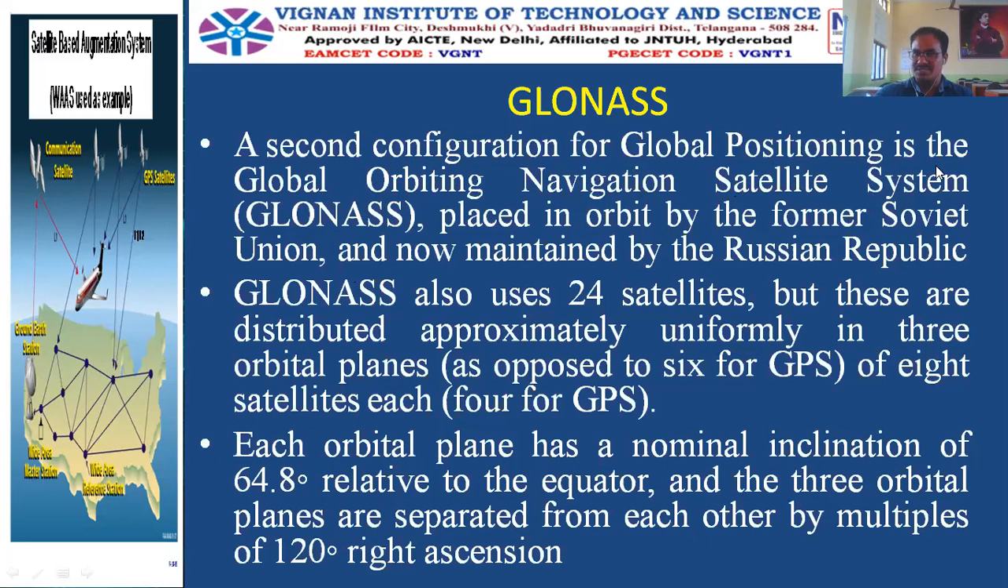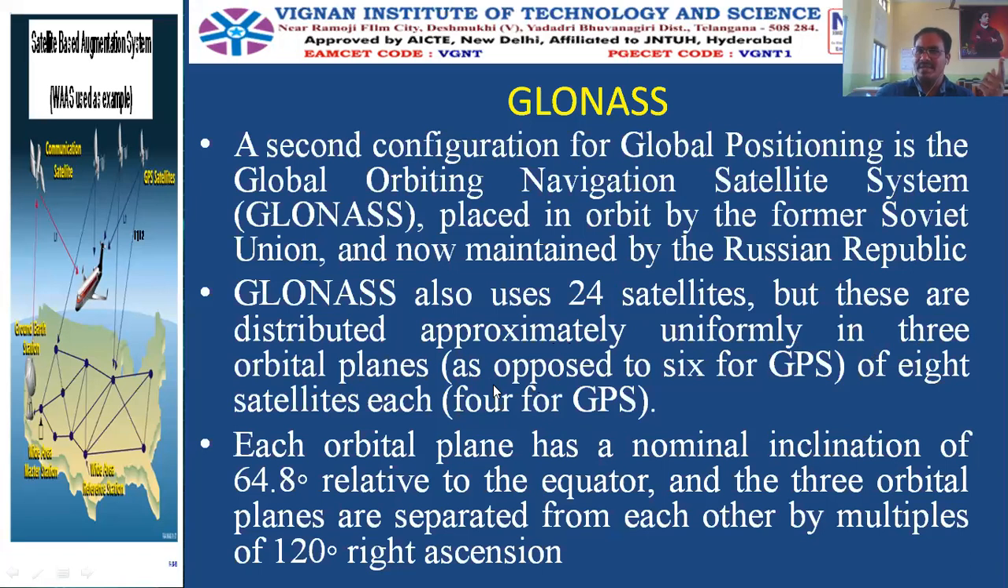GPS is Global Positioning System. GLONASS is global orbiting navigation satellite system, and it is placed in the orbit by the Soviet Union. Of course, earlier it was called Soviet Union, now it is called Russian Republic. And how many satellites are used by this? This also uses 24 satellites, but these are distributed approximately uniformly in 3 orbital planes.